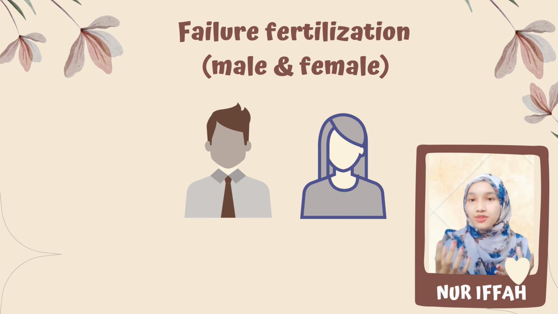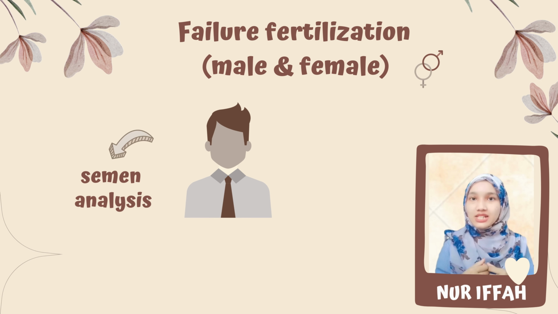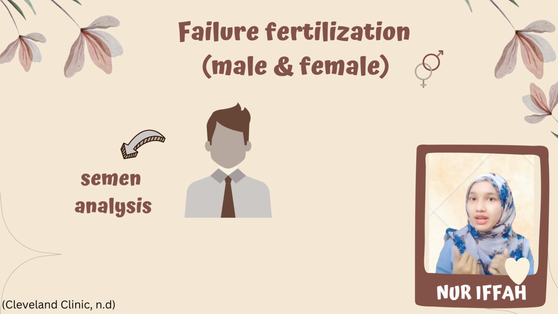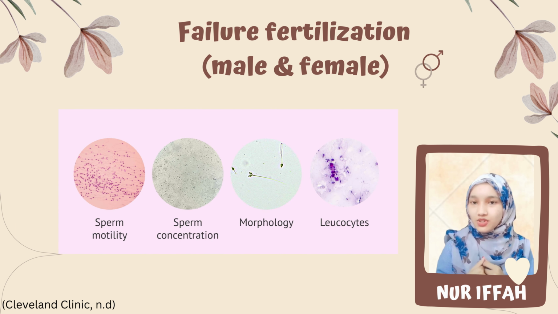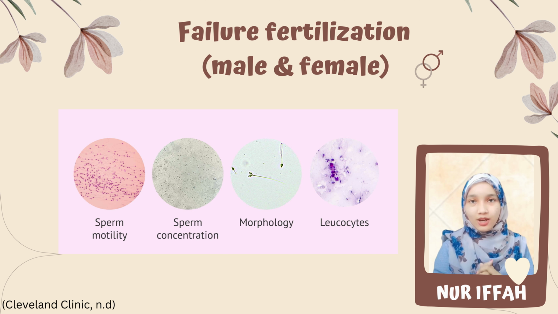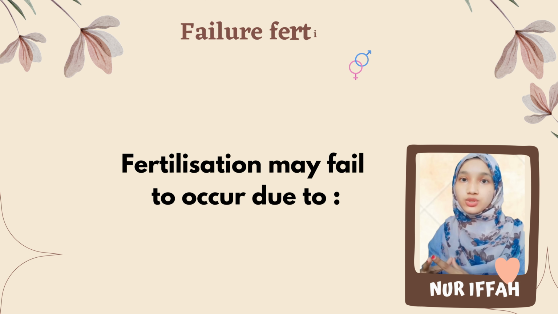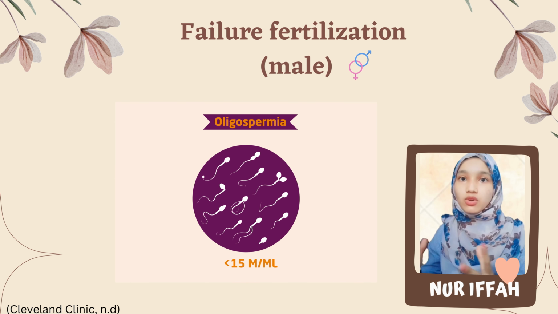Infertility can be caused by both male and female factors. Commonly, fertility in males can be measured by semen analysis and a few parameters will be looked into, such as sperm concentration, motility, and morphology, and also the presence of leukocytes. Fertilization may fail to occur due to oligospermia, a low concentration of sperm, where a man has fewer than 15 million sperm per milliliter of semen.